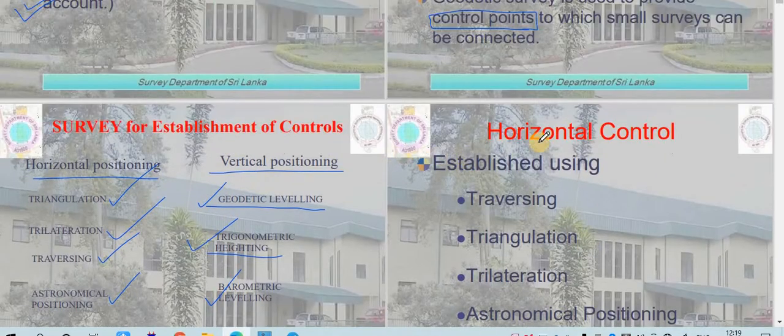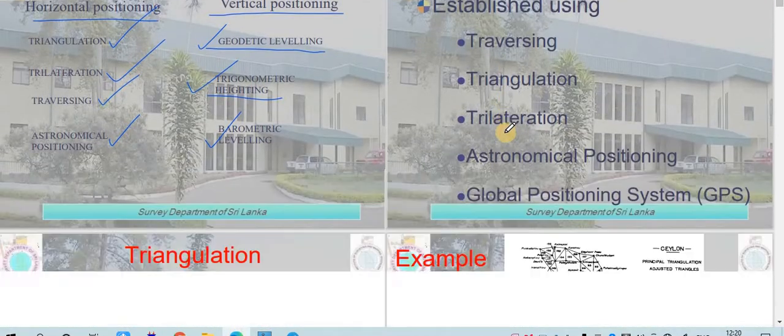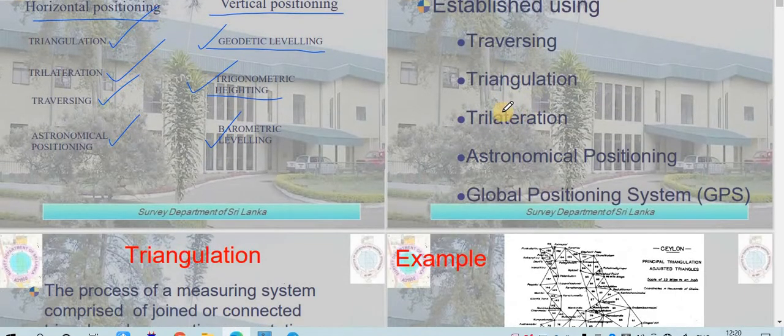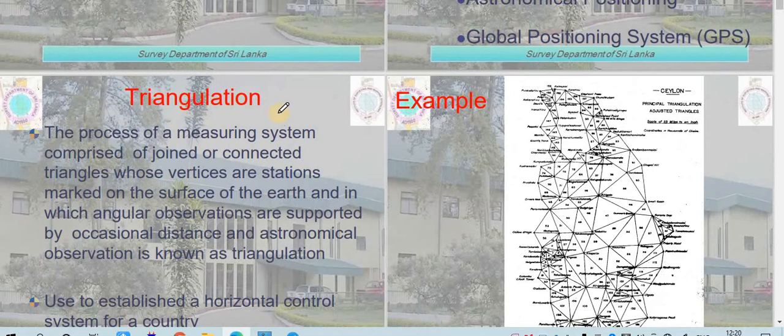After that, horizontal control, we will see one by one. The first one is triangulation. This is very important because in geodetic surveying the main thing we are going to do is the triangulation process. It is either called geodetic surveying or the triangulation process. It is the process of measuring a system comprised of joined or connected triangles. So whatever area is provided to us, we need to connect it by a number of triangles.